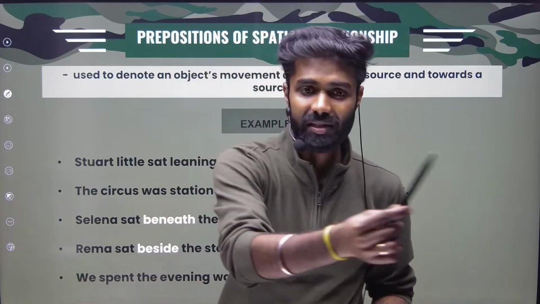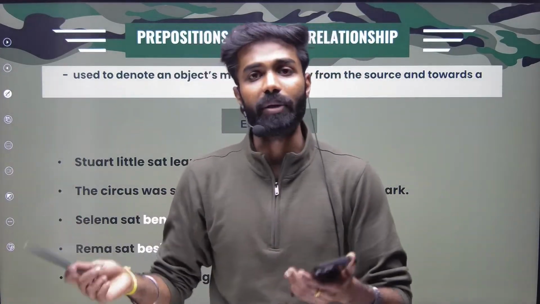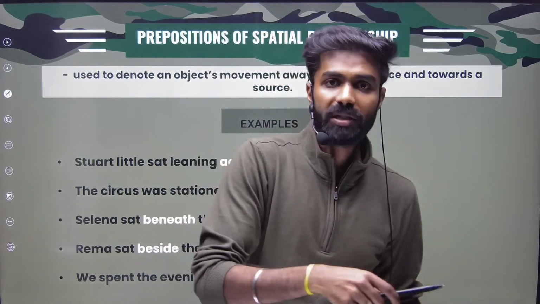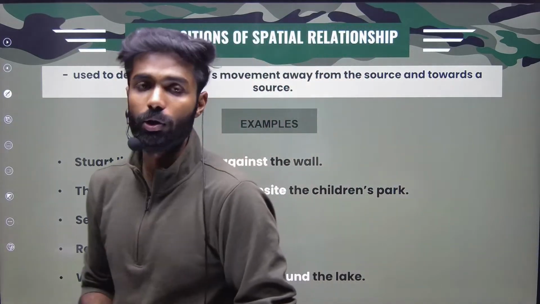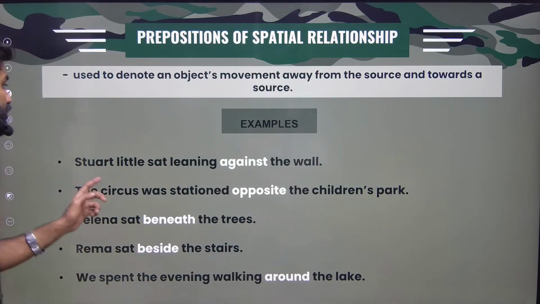Okay. This is a space. We are living in a space. With the help of one object, if I'm able to identify another object's location or anything else, then I call it a spatial relationship. Right?